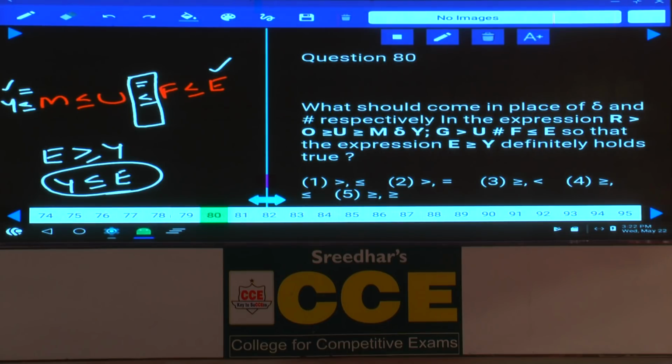Choice 5. Y to E, isn't it? E greater than or equals to Y. Now Y is lesser than or equals to E, and E is greater than or equals to Y. Hence what is your answer here? Choice 5.